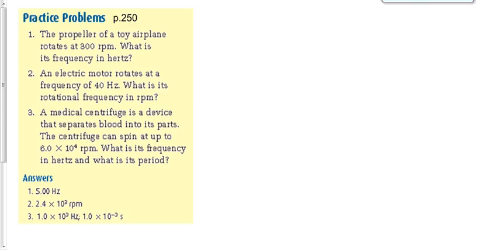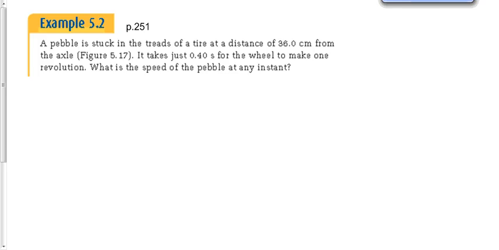Have a look at those 3 questions, please, on page 250. All right, here's another example, 5.2. It says a pebble is stuck in the treads of a tire at a distance of 36 centimeters from the axle. Hey, why did I circle that? Why did I circle particularly in red? It's in centimeters. I'm going to want to convert that. I just wanted to remind myself that I've got a conversion to do here, right? 36 centimeters from the axle, it takes just 0.40 seconds for the wheel to make 1 revolution. What's the speed of the pebble at any instant?